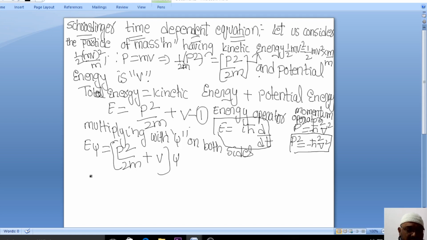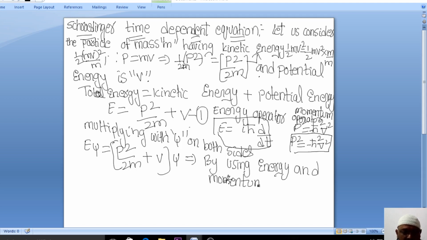So what can I write here instead of E, by applying or using the energy and momentum operators?